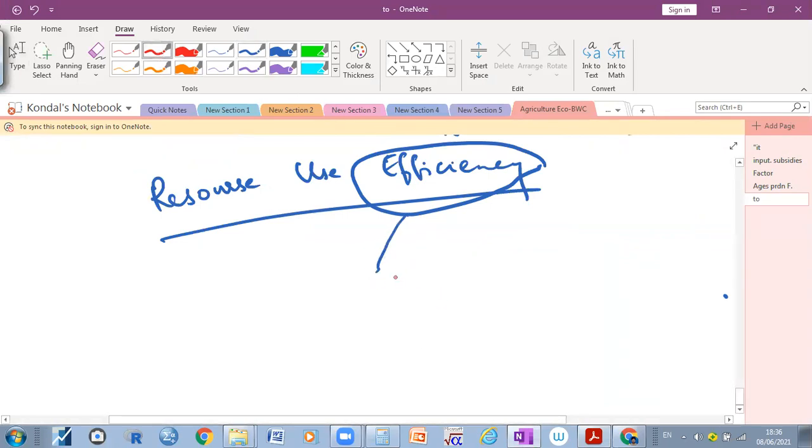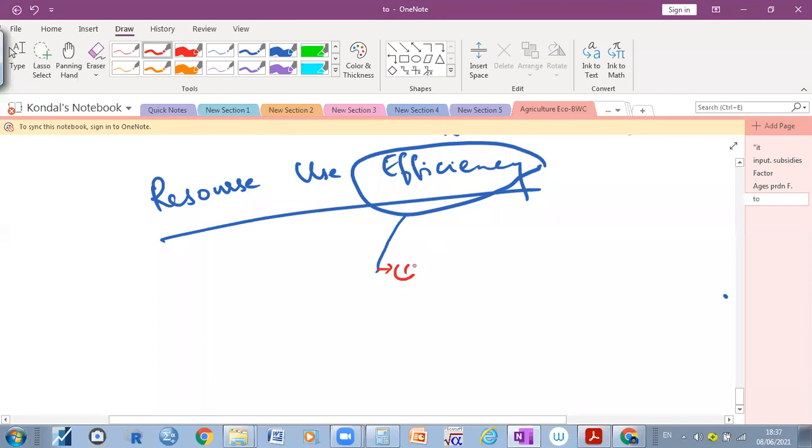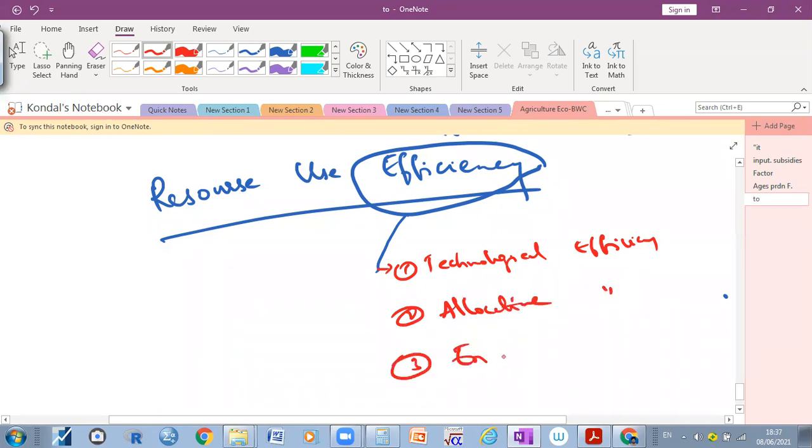What are those? First one is the technological efficiency. Second one is the allocative efficiency. Third one, environmental efficiency.